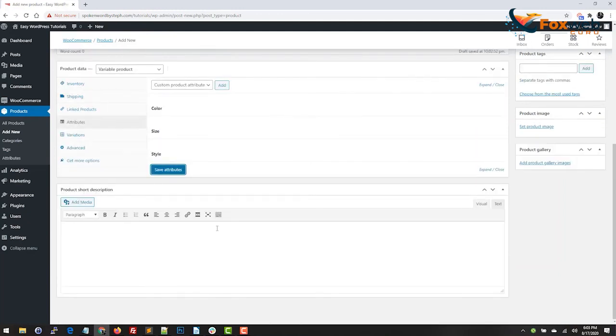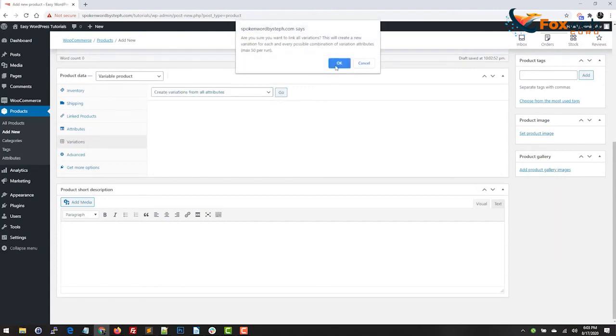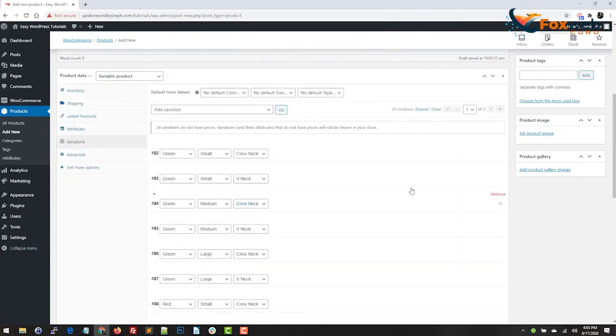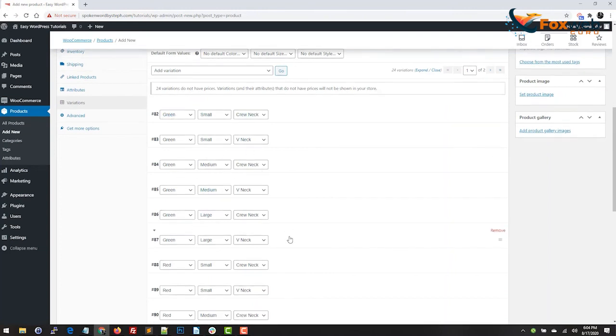Hit save attributes. And now we can go to variations, and we can create variations from all attributes and hit go. It's going to ask me, am I sure? Of course we're sure. Hit OK, and it's given us 24 variations. All right. So to pretty much explain this, these are grouping the color, the size, and the style all together. So as you can see, we have a green small crew neck, green small V-neck, green medium crew neck, and so on and so forth.